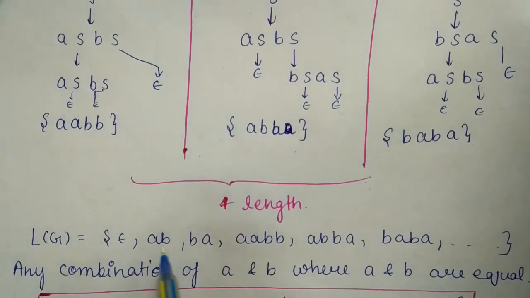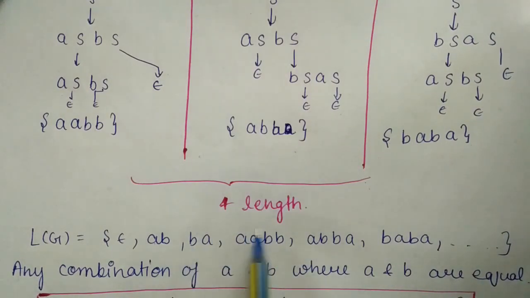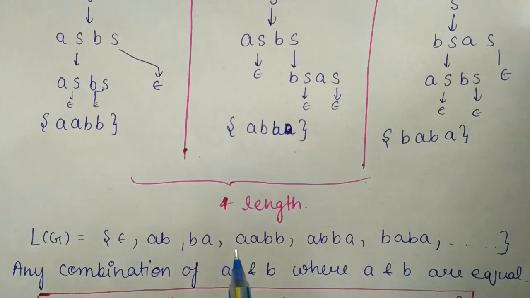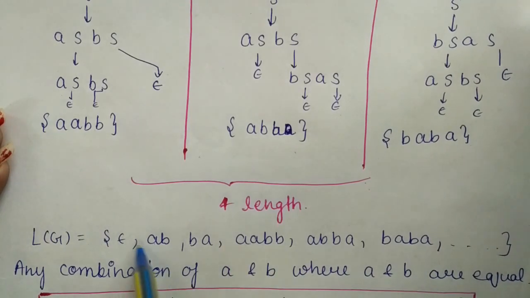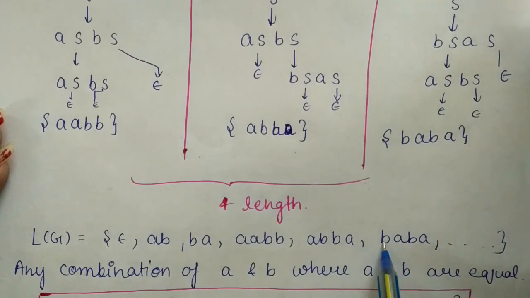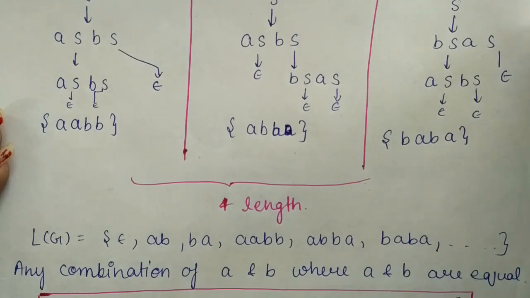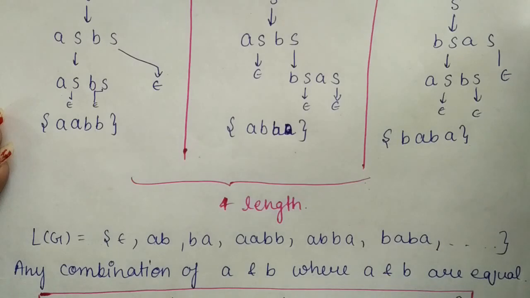See that it can have ab, ba, it can have aabb. It is not a matter of the sequence of a and b, but see that in all the strings the number of a and b are same. See, either it is this sequence or this sequence or this sequence. If you generate six length string also, then the number of a and b will always be same, but the sequence does not matter.